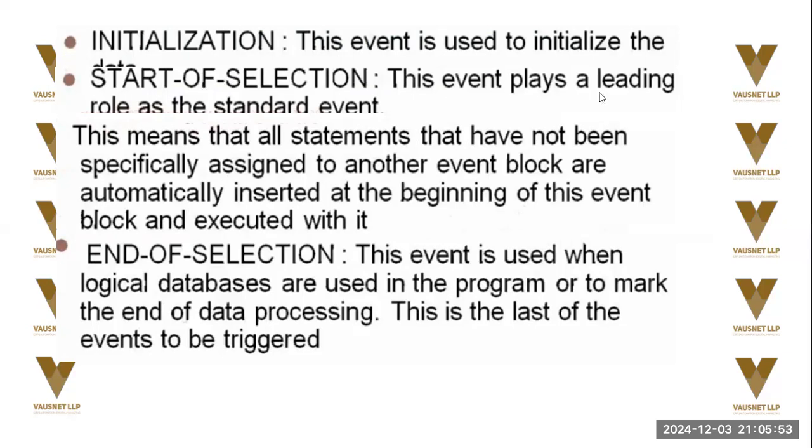Start of selection, this event plays a leading role as the standard event. It is used in every program that you'll come across. This means all statements that have not been specifically assigned to another event block. If the code is not part of any coding event block, then by default it is part of start of selection. End of selection is where that start of selection is getting concluded. This is used when a logical database is used in a program or to mark the end of data processing. This is the last of the events to be triggered, so it comes last in the events line.